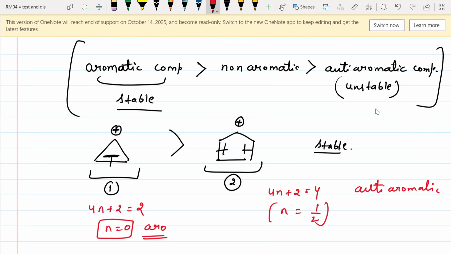Got it? So whenever we have any positive charge or negative charge, if that compound becomes aromatic, then it will be more stable. While if the compound becomes anti-aromatic, it will be unstable. Aromatic compounds are the most stable ones. So in the next class, we are definitely going to see in detail how these aromatic compounds become more stable and how these anti-aromatic compounds become highly unstable.